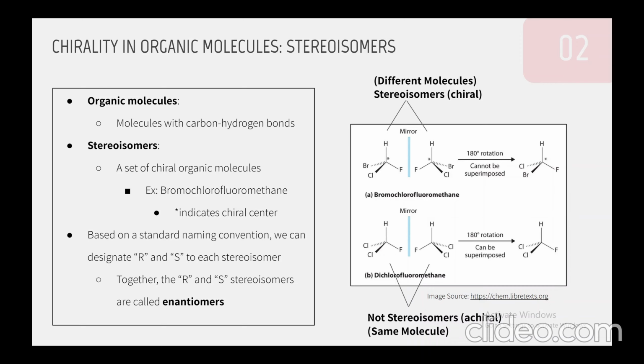Now, using the system known as the Cahn-Ingold-Prelog naming system, we take a look at the order in which each atom surrounds the chiral center, and we rank their atomic weights. By doing that, we can give each stereoisomer a title, R or S. And when we have a set of stereoisomers which differ at one chiral center, we can call the set a set of enantiomers. So these two stereoisomers of bromochlorofluoromethane are considered enantiomers. We have the R enantiomer and the S enantiomer.